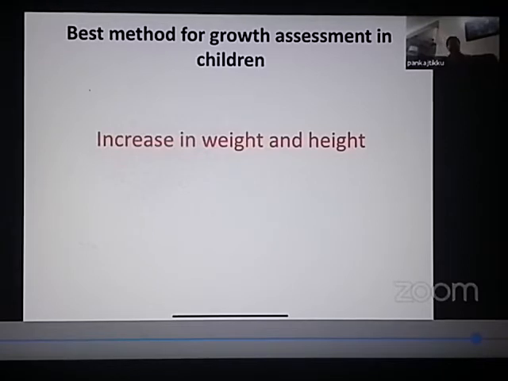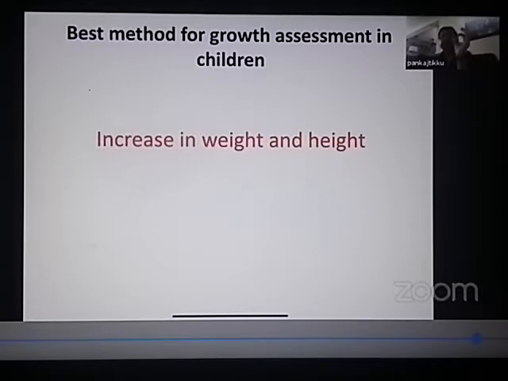This was a question that was asked in PG entrance exams. It's not an FMG question, but was asked in PG entrance exams. Best marker of growth assessment in children is increase in weight and height, first choice. Second choice, mid-arm circumference. Third choice, head circumference. And fourth choice, skin fold thickness.